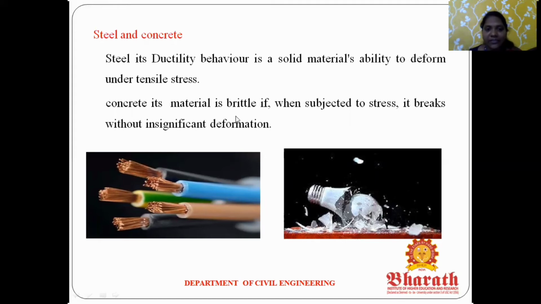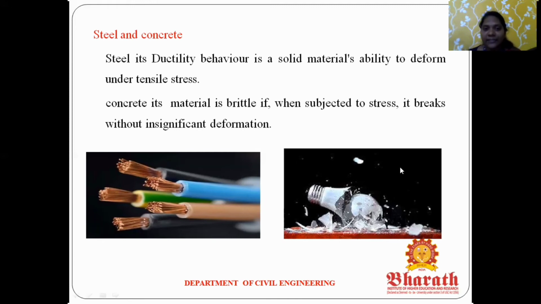Concrete is a material that is brittle when subjected to stress; it breaks without significant deformation. What is a good example? Glass. If you take a glass bottle and apply some force, the glass will break without significant deformation: it ruptures and collapses.